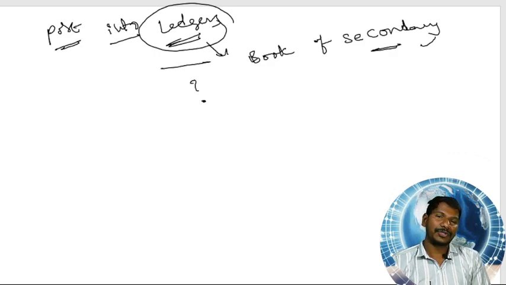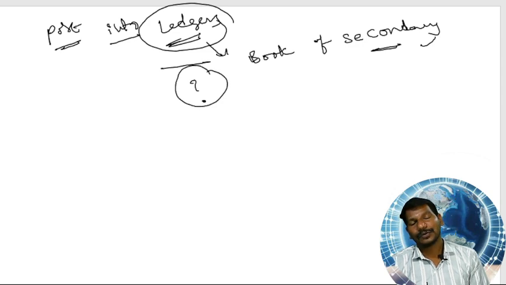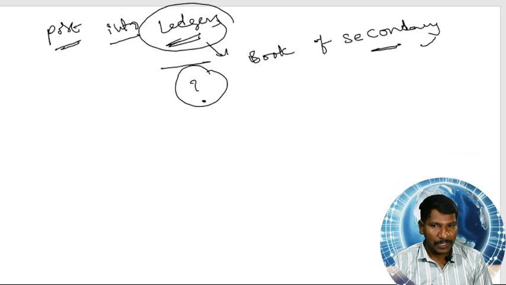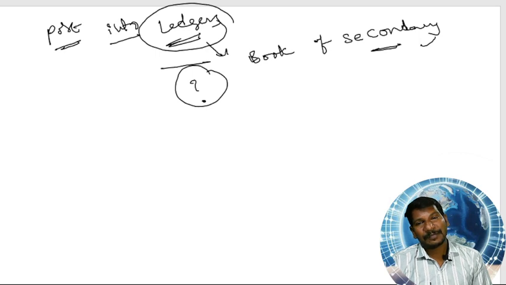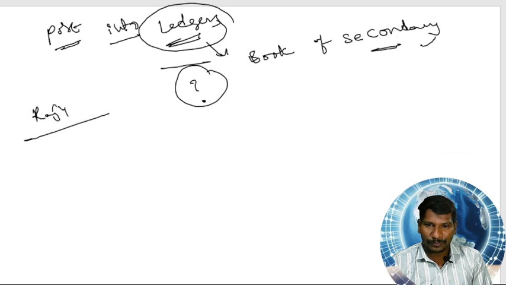Why should we classify? This is the question which we have to answer. We should classify the entries recorded in the journal to separate them. For example, all the transactions relating to Raju can be posted in Raju's ledger account.